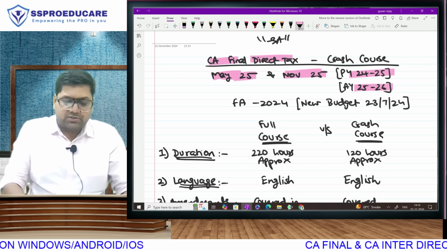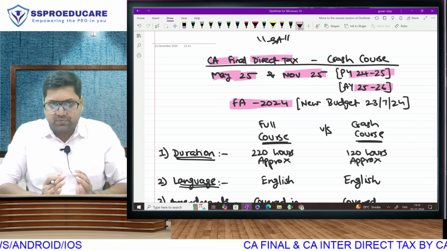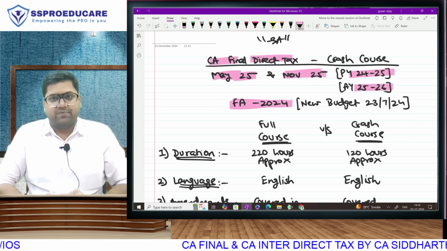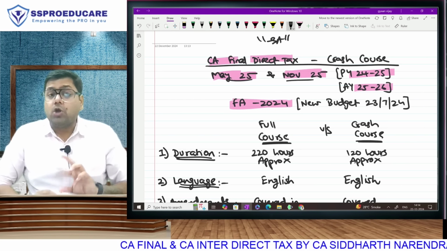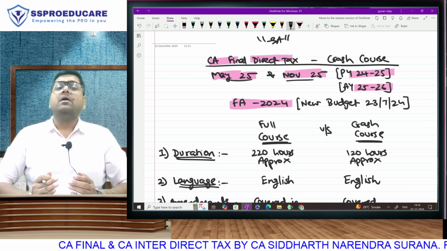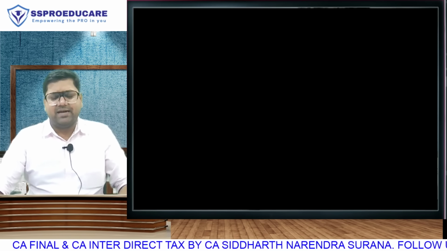This crash course will be based on the Finance Act of 2024. You need to understand that the Finance Act of 2024 will be applicable for previous year 24-25, assessment year 25-26, that is your May 25 and November 25 exams. In this, the interim budget presented by the outgoing finance minister in the month of February is obviously going to be covered, but there wasn't any amendment as far as direct tax is concerned in the interim budget. And we will also be covering the new budget brought by the new finance minister, who coincidentally happens to be the same finance minister as the old finance minister.